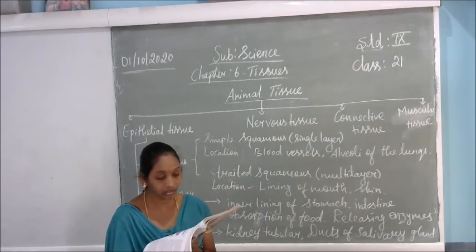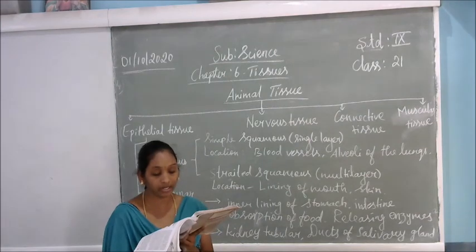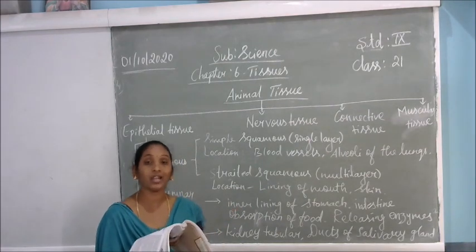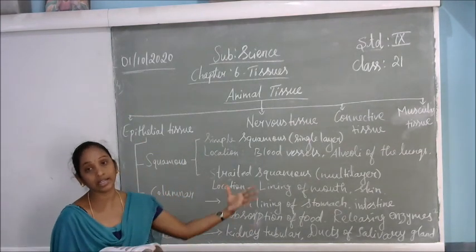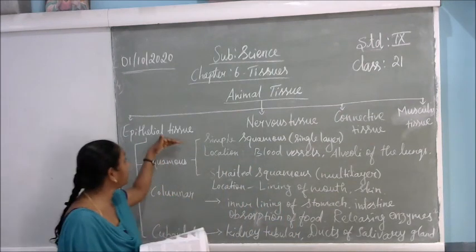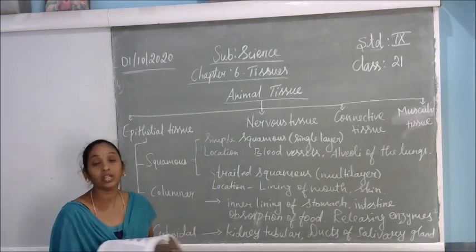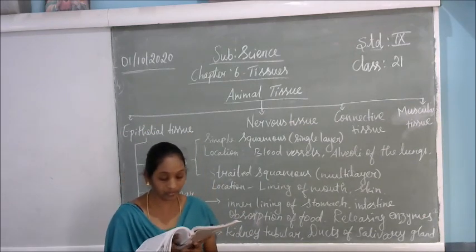Obviously, anything entering or leaving the body must cross at least one layer of the epithelium. So if any unwanted foreign bodies, that is organisms or dust particles, try to enter our body, the first layer, the epithelial tissue, will prevent them. They won't be able to enter our body.